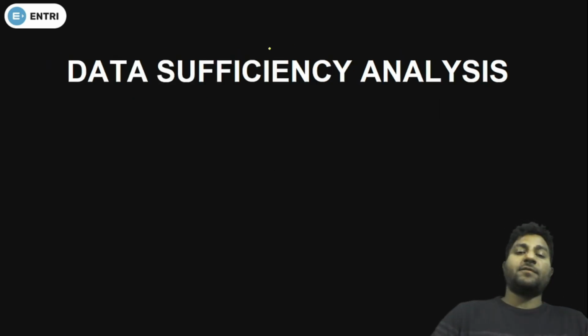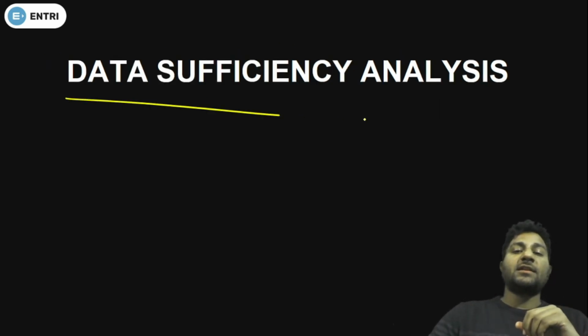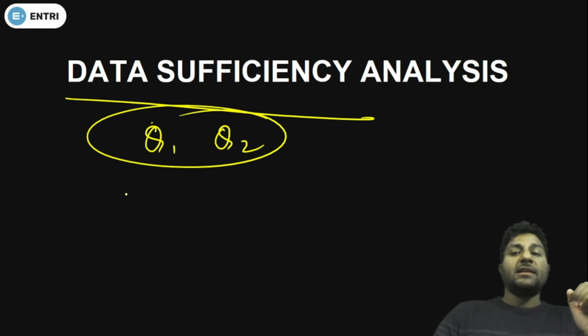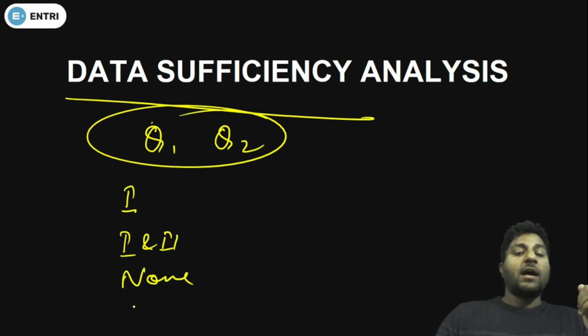Okay, data sufficiency is nothing but all the data will be given. Okay, and you have to work on that according to the time. Let's say they will give you quantity based problems. Okay, and let's say they will give you options: whether 1 is correct, 1 or 2 is correct, none is correct, either one is correct.